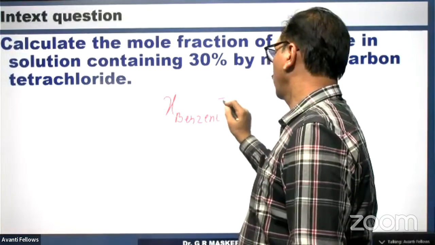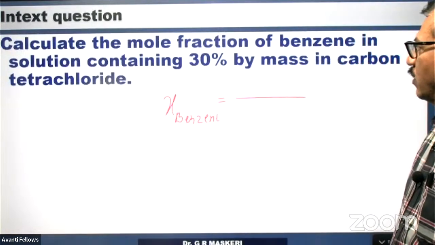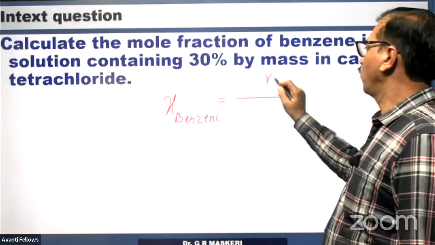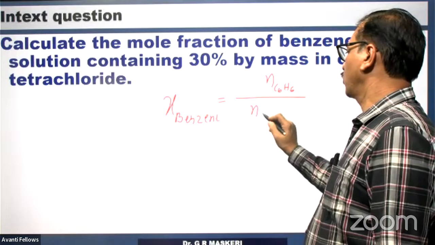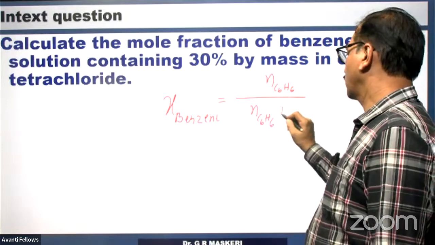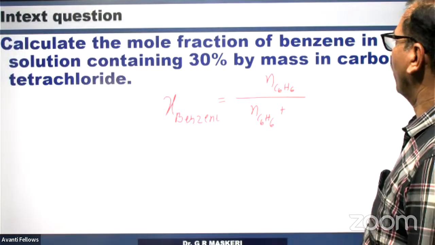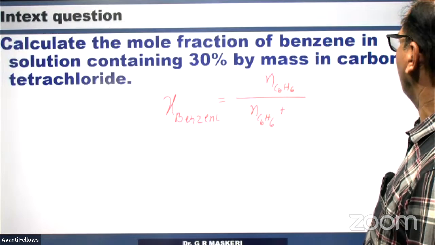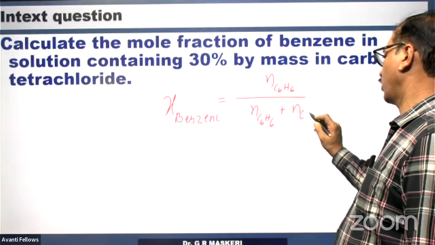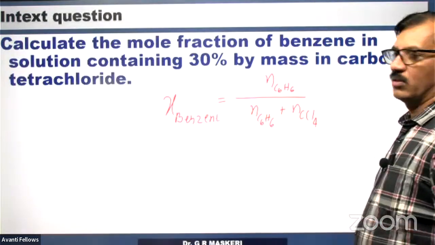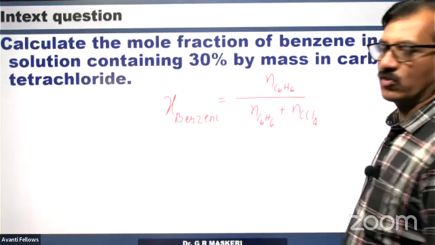Mole fraction of benzene is number of moles of benzene, C6H6, divided by number of moles of C6H6 plus the solvent. Which is the solvent? Carbon tetrachloride, CCl4. So the denominator also has the number of moles of carbon tetrachloride. This is the formula for the mole fraction of benzene. It is 30% by mass.